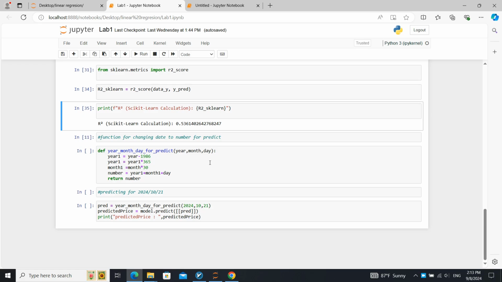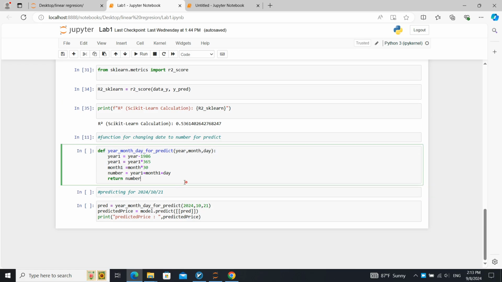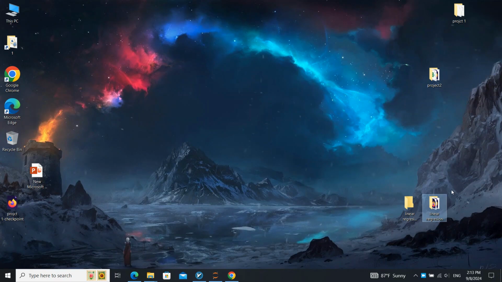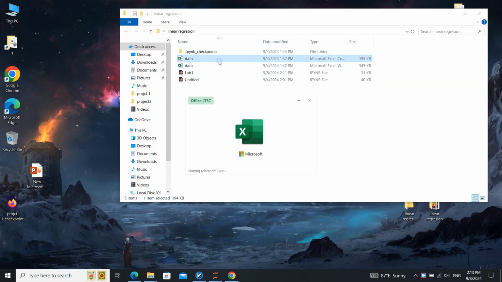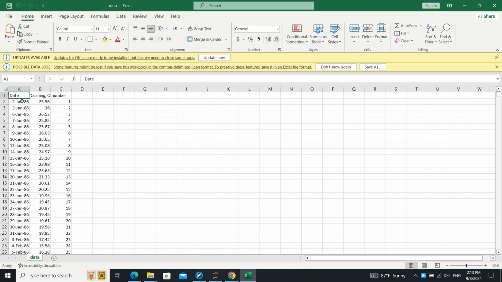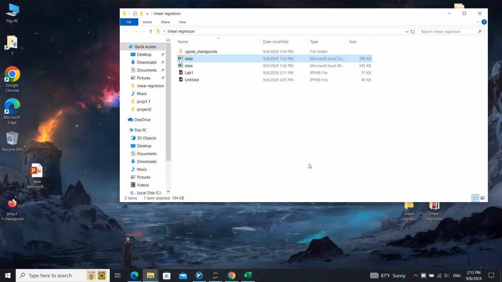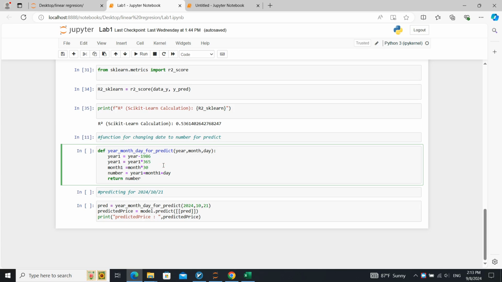Okay, let's see how we can predict some day's price if we want to. I create a def for it. Why a def for it? Because the data x and y we give to our program is, let's open it, a number, not a date. How do we convert it to a date? Okay, let's go and see what I did in the last line. Let's just copy it and run it.